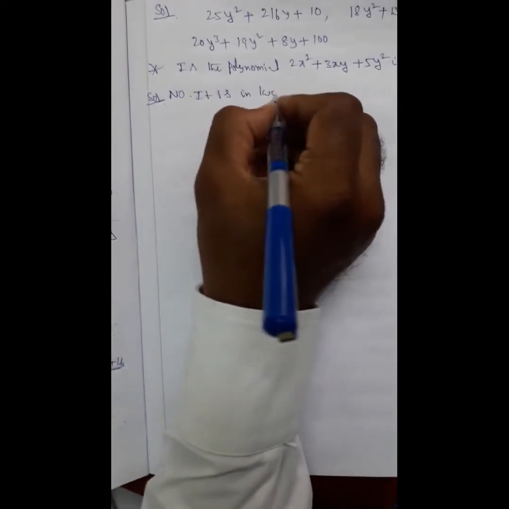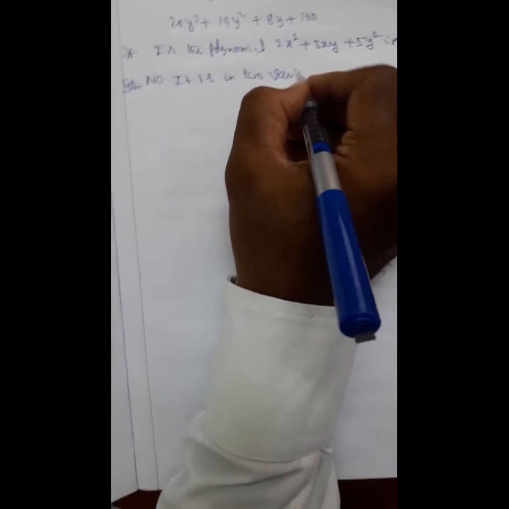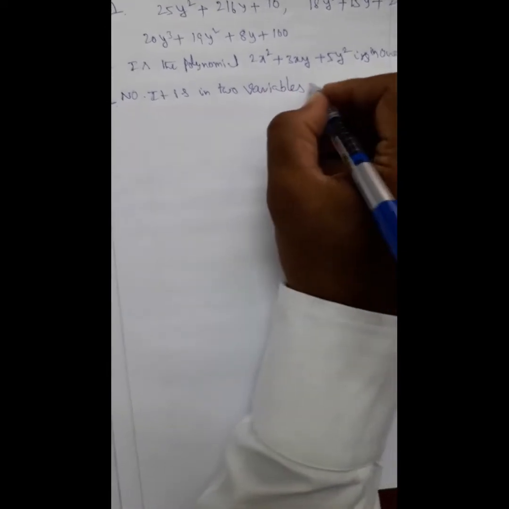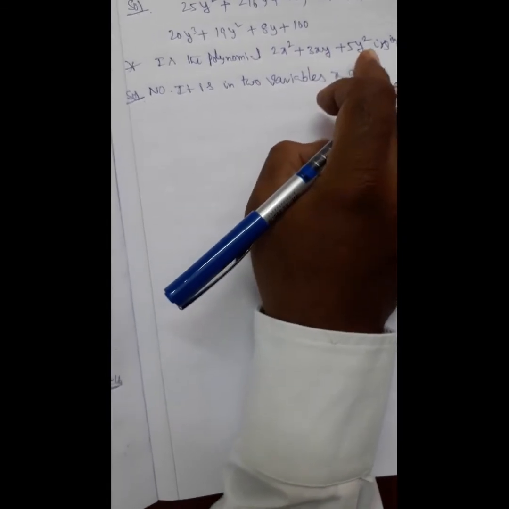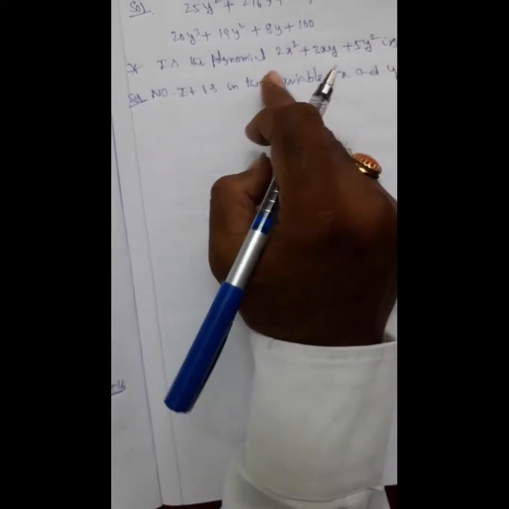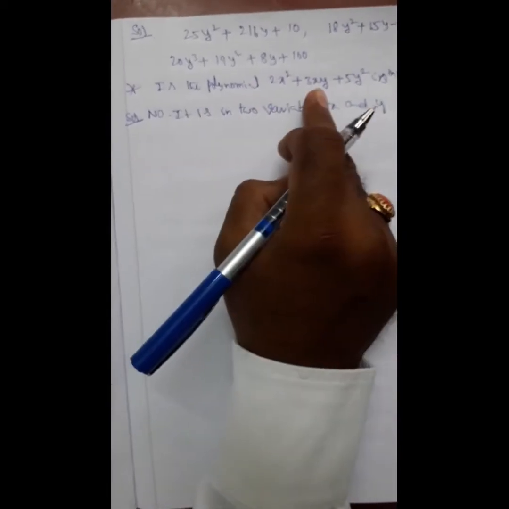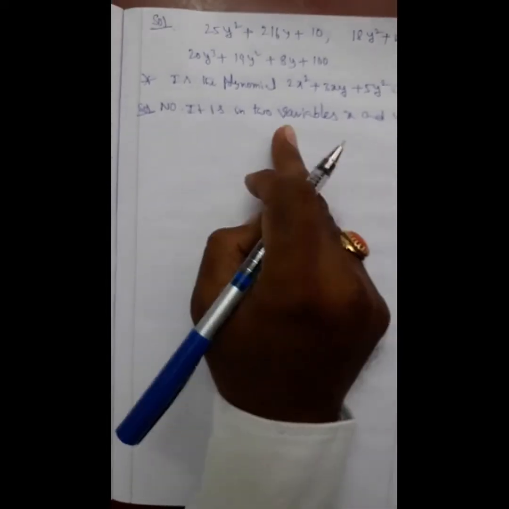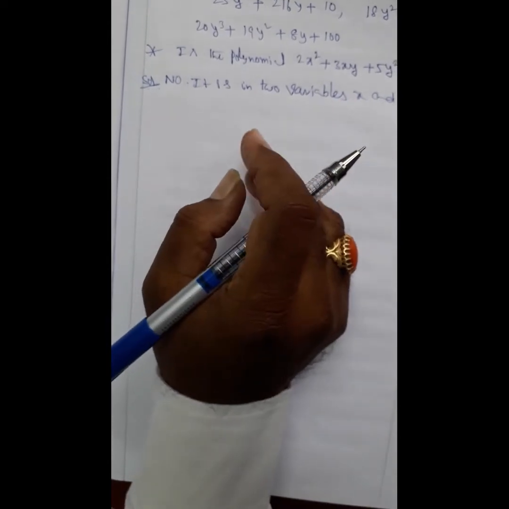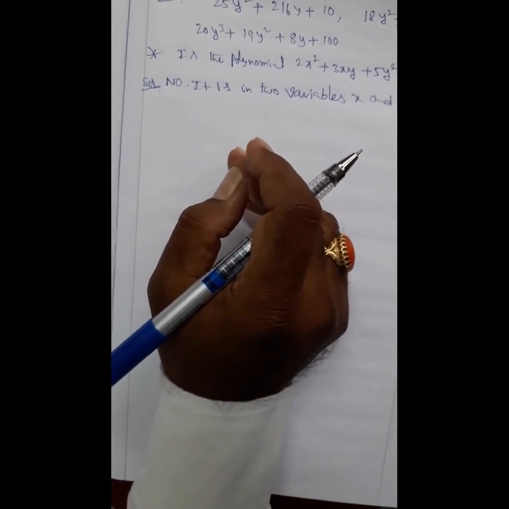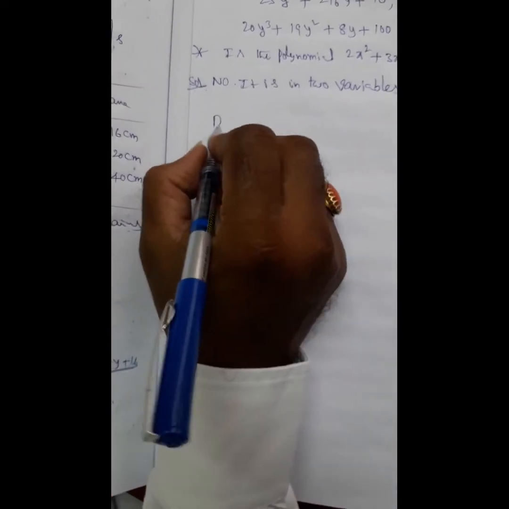It is in two variables, x and y. Here this is the x variable, this is the y variable, here also the y variable. That's why it is not a polynomial in one variable. It is a polynomial in two variables. It is another model. Now we move to the degree of the polynomial.